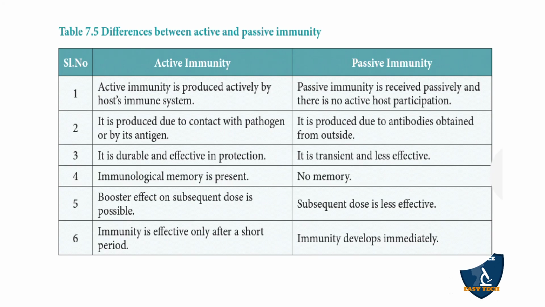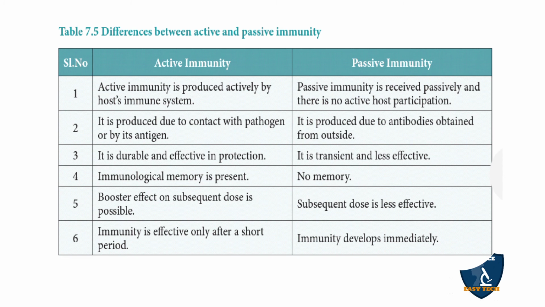So, the differences between active immunity and passive immunity. First point: active immunity is produced actively by the host immune system, that is, the body will create the immunity. Passive immunity is received passively and there is no active host participation. So the host may not create it; it comes from outside.